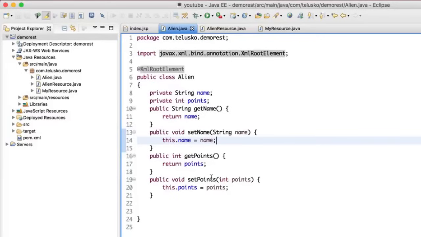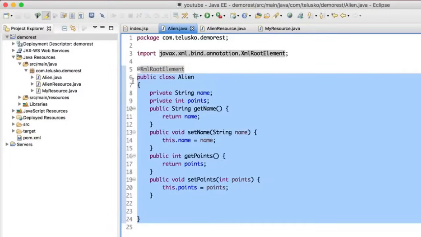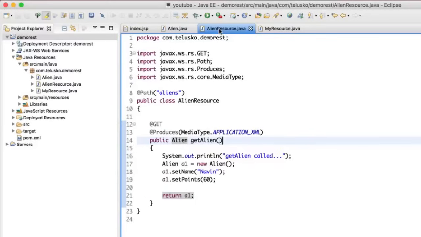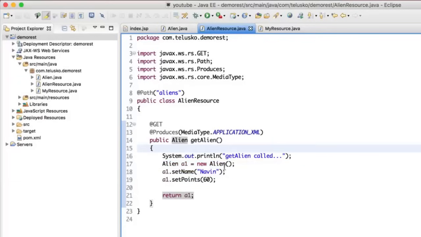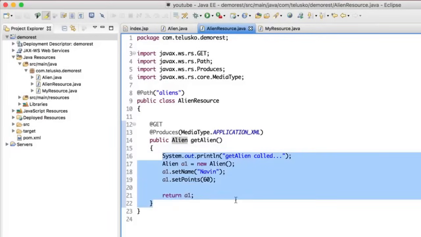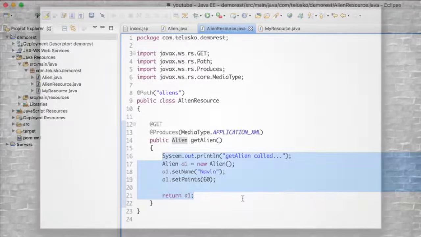We have just created the alien class. On top of that, we have written @XmlRootElement to define that we are returning this in XML format, and we are creating this alien resource where we are creating a method called getAlien with the annotation @GET because we are sending a GET request. @Produces mentions what we are producing, and we return that object. Everything is so simple. So that's it for this video. In the next video, we'll discuss how we return multiple objects, right? And yeah, that's it.